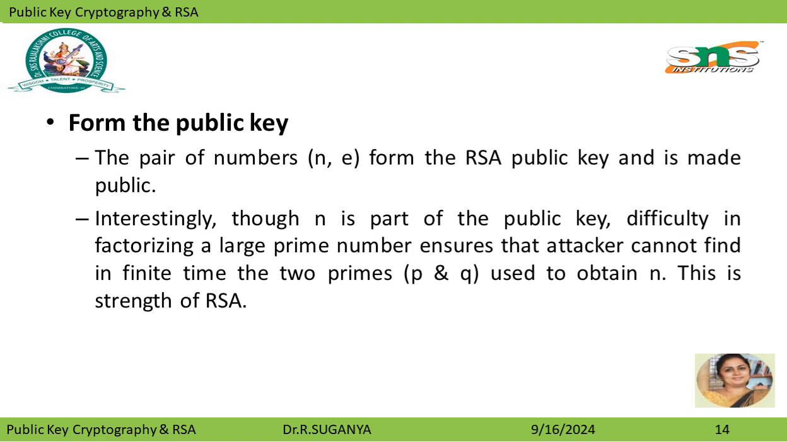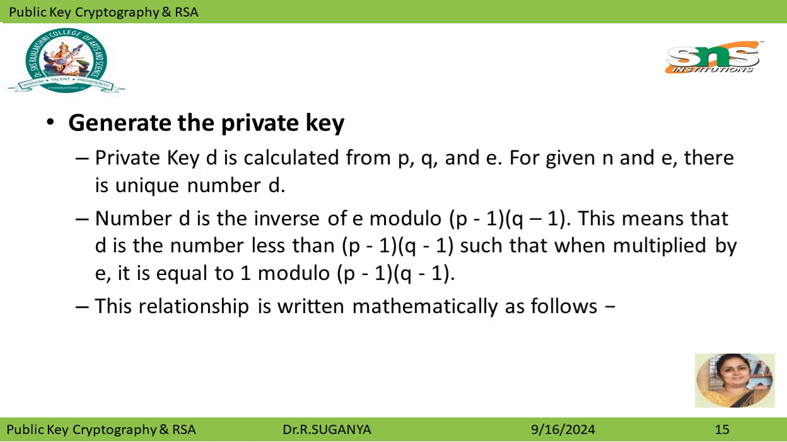Interestingly, though n is a part of the public key, the difficulty in factorizing a large number ensures that the attacker cannot find, in finite time, the two prime numbers P and Q used to obtain n. This is the strength of RSA.